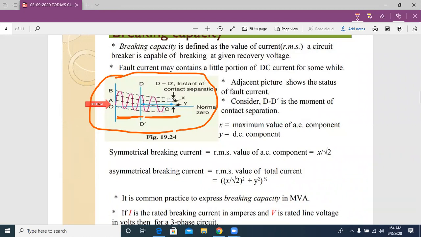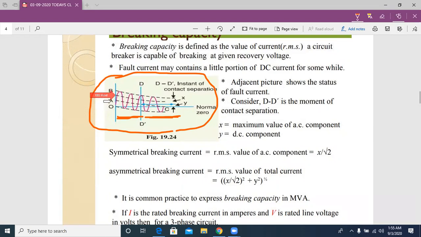Now here X indicates the magnitude of AC current. When the fault is initiated, that means at t is equal to 0, that value is equal to OC. Here I did not represent the C value, but assume it is OC.